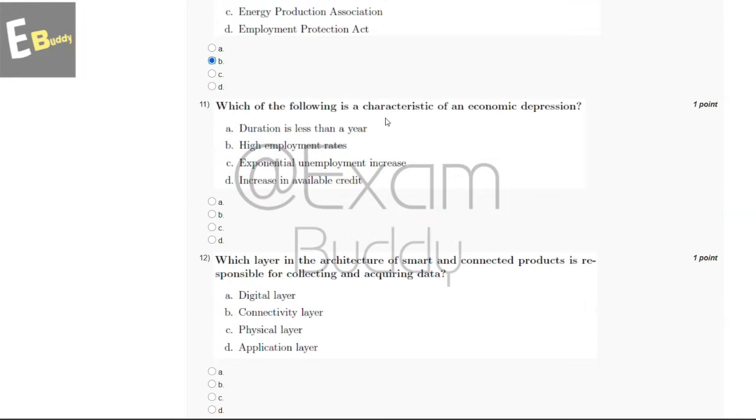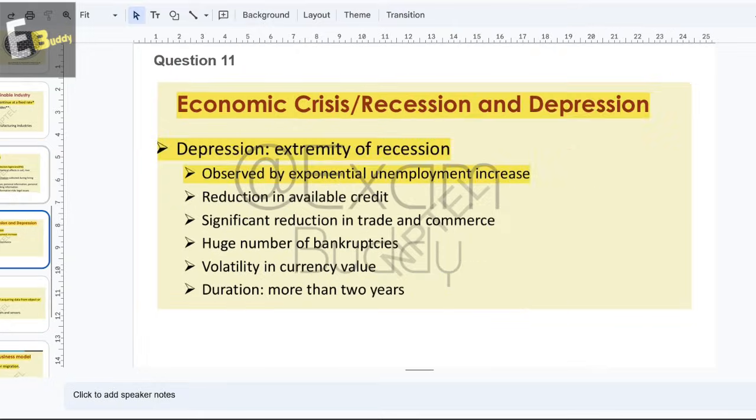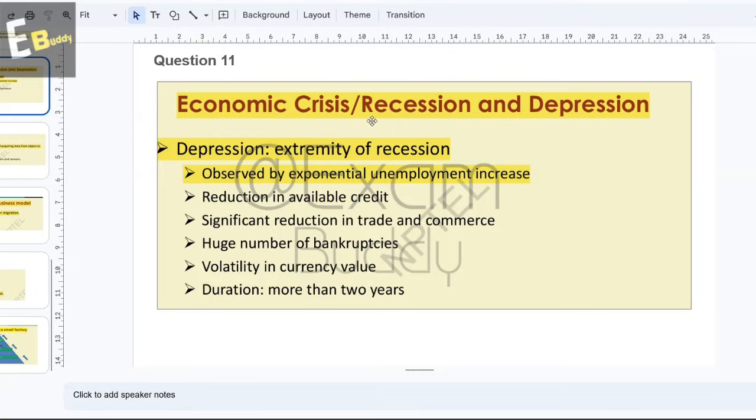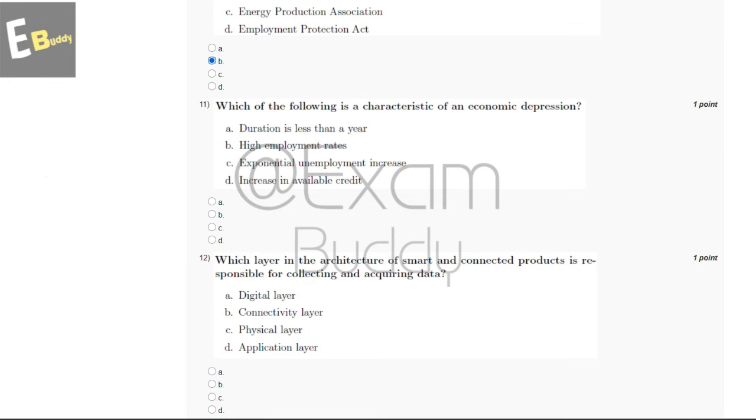And now let's go to our question number 11. Which of the following is a characteristic of an economic depression? So these are the options: duration is less than a year, high employment rates, exponential unemployment increase, increase in available credit. So now let's check the explanation. So explanation says economic crisis, recession and depression. Depression, extremity of recession observed by exponential unemployment increase. So the answer of our 11th question is C, exponential unemployment increase.